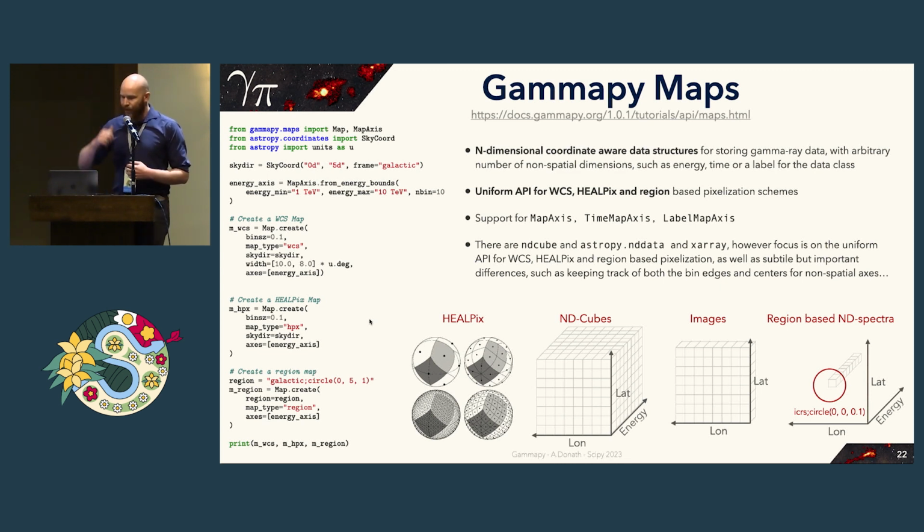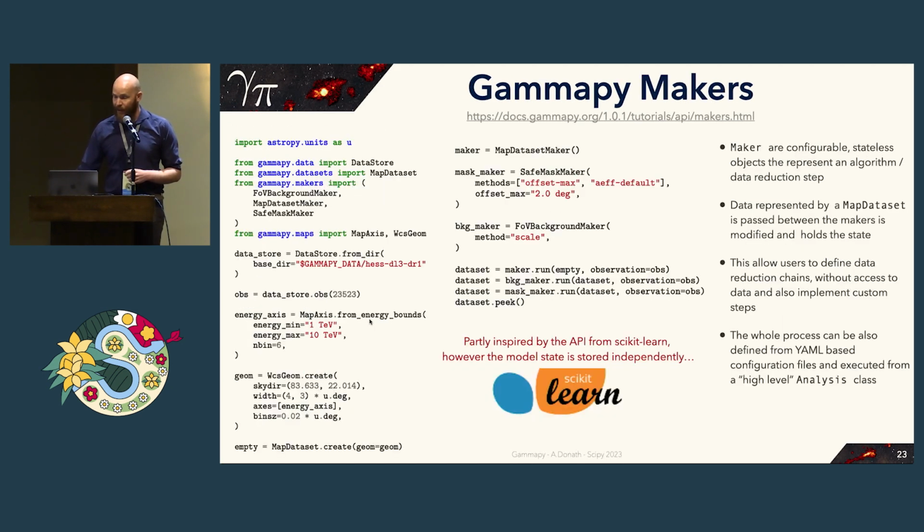We have support for multiple extra axes, so non-spatial axes, those things like an energy axis or a time axis or a label axis. There's some overlap in functionality, for example, with packages such as NDCube or AstroPy NDData. However, there are a few things which are very specific to gamma-ray data, so mostly this common API. But also we're interested in keeping track, for example, of the bin edges and centers at the same time. But it would be nice, for example, to maybe collaborate more in future with these other packages.